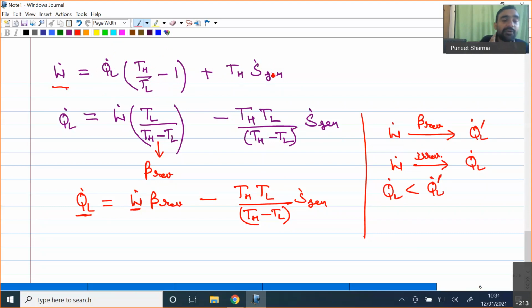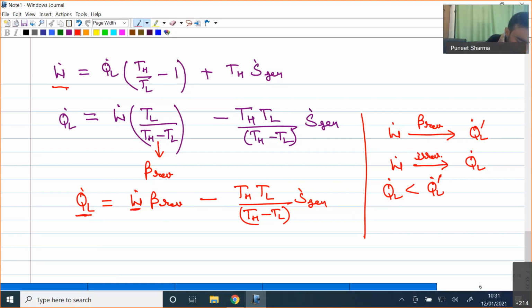So this is the additional work required when we are operating our cycle in an irreversible manner. Because when we are operating in a reversible manner, obviously S generation will be equal to 0 and our work will be only this quantity. But when we are operating in an irreversible manner, we are adding some positive quantity to our expression of work. So our total requirement of work will increase.